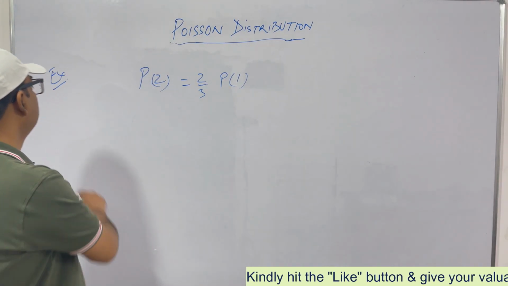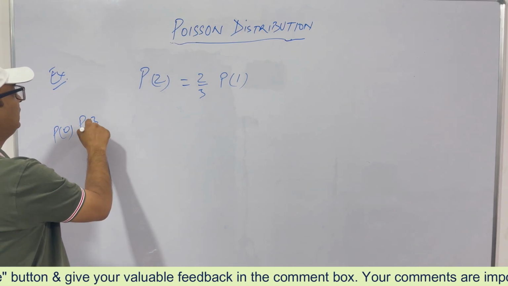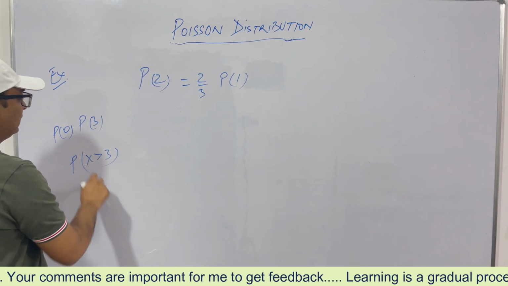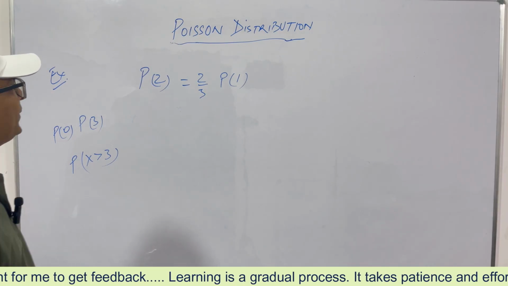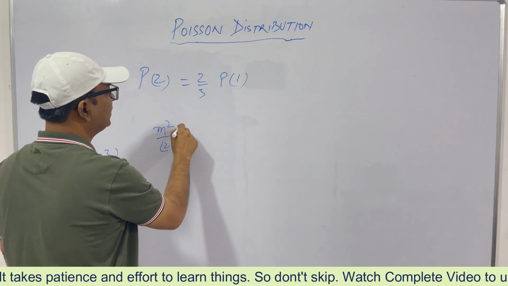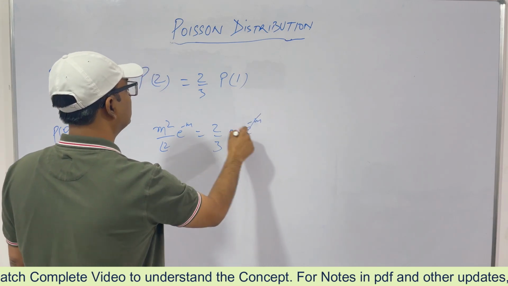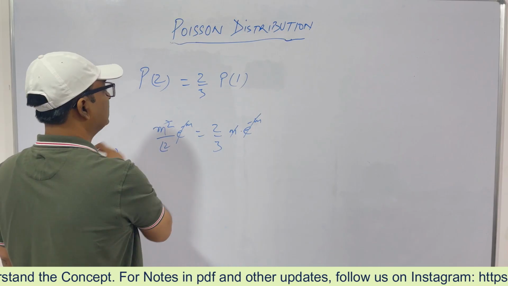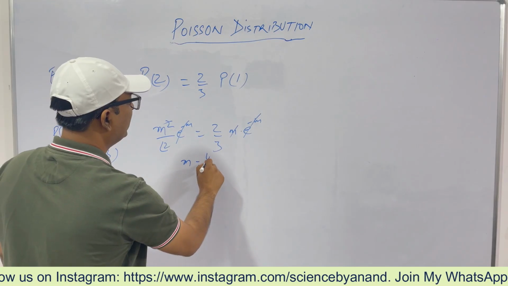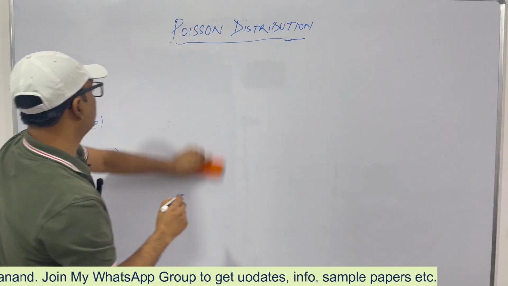Our second problem says P2 is equal to 2 by 3 of P1, and we have to find P0, P3 and P(X greater than 3). These are the three things that we have to find. Let's see. What is P2? This is M square by factorial 2 e to the power minus M is equal to 2 by 3 of M e to the power minus M. So this cancels, this cancels. Then what is M? M is equal to 2 into 2, 4 by 3. So from here we get the value of M. So M is equal to 4 by 3.